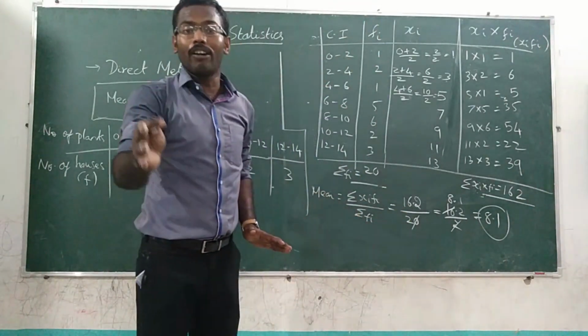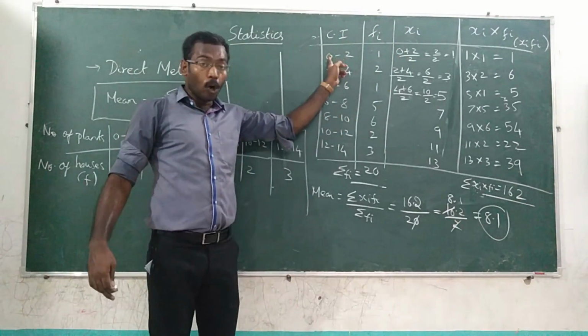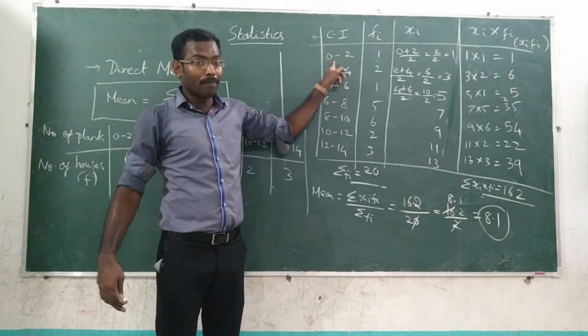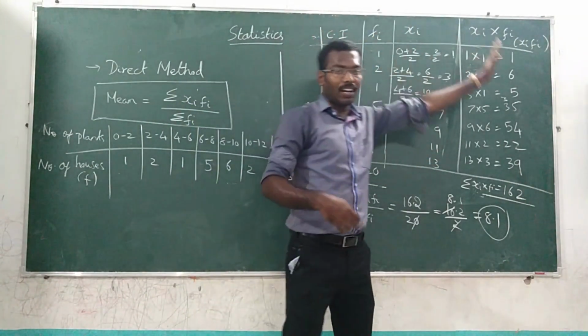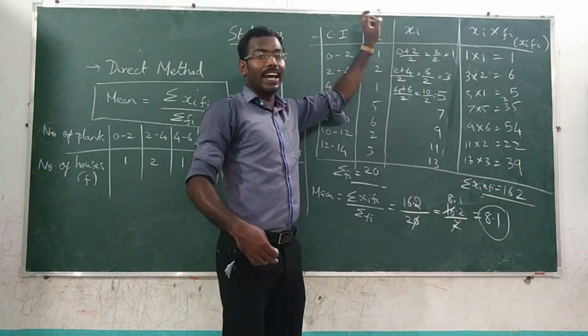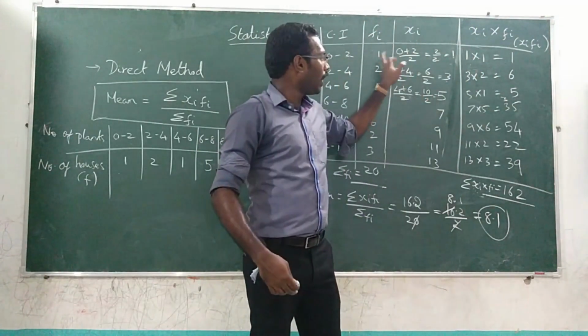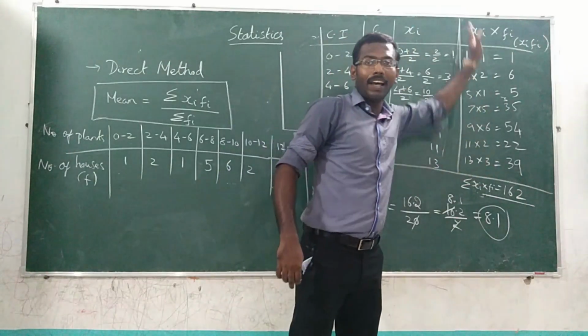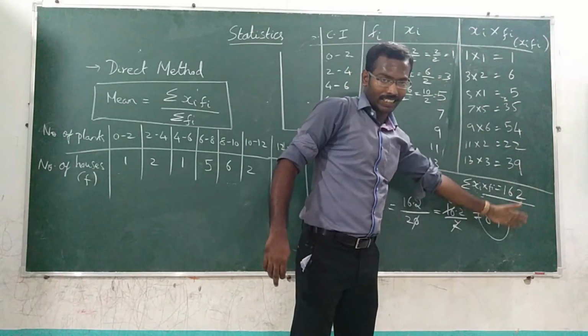Then what you have to do? You have to find the class mark, that is x. How will you calculate? Lower limit plus upper limit divided by 2. Then in another column you have to multiply xi and fi, 1 into 1, 3 into 2, and so on. Finally you add it.